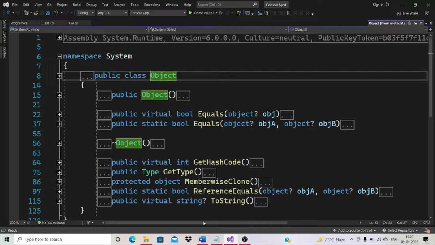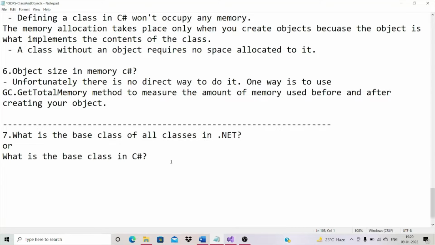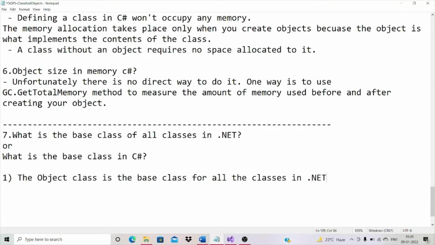Okay, let's take a note. The object class is the base class for all the classes in .NET framework.